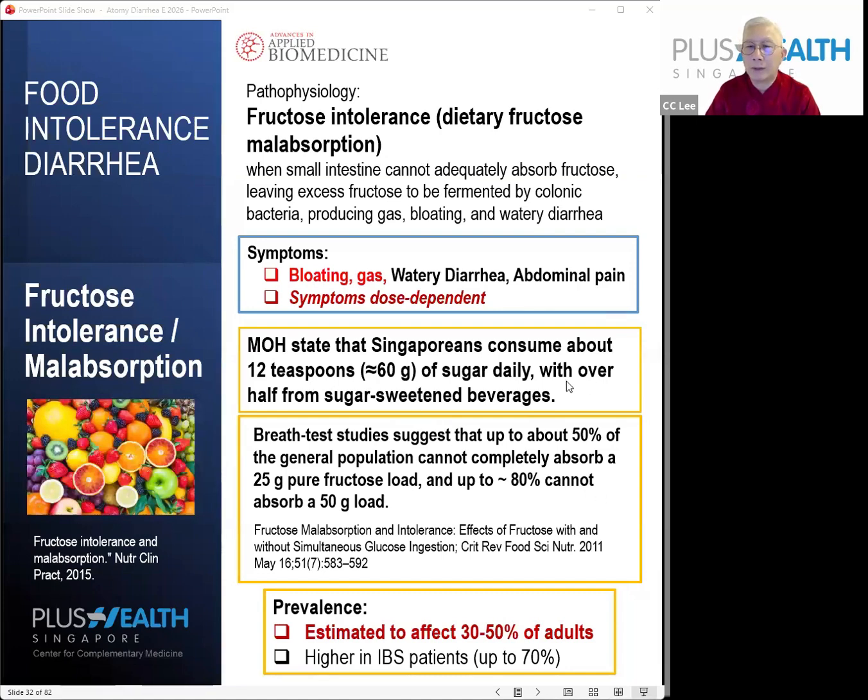Over half of it comes from sugar-sweetened beverages. There is a study suggesting that up to 50% of the general population cannot completely absorb a 25 gram pure fructose load.